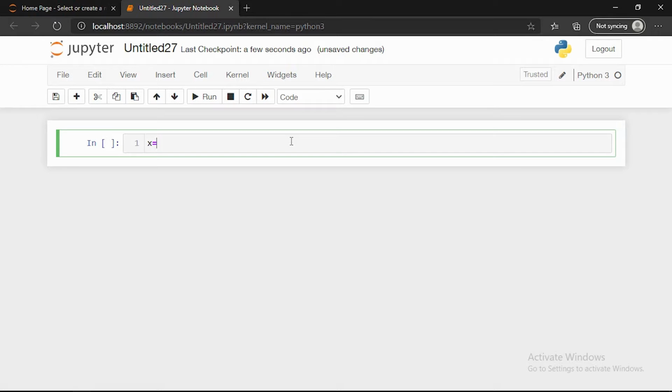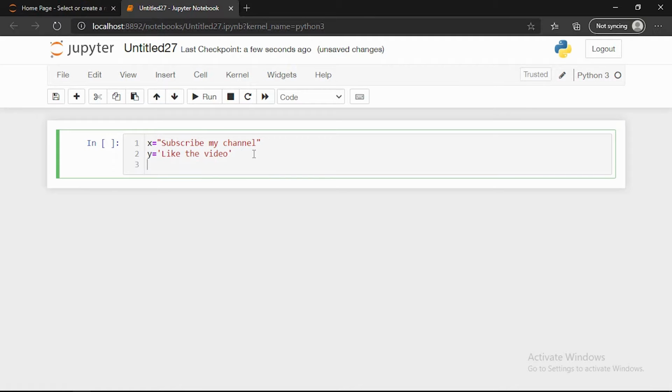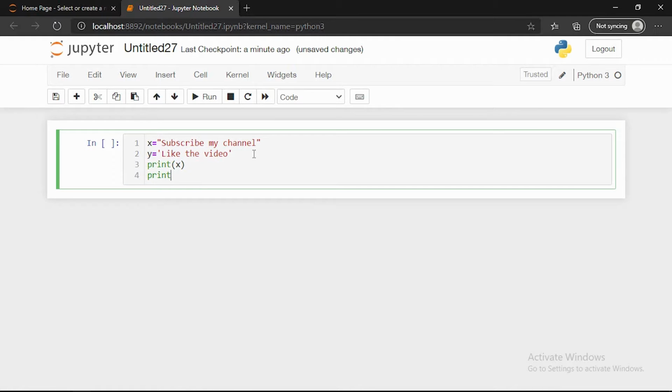I'm just declaring a variable x is equal to "subscribe my channel". This is one string which I'm using here, you can see. And next I'm using y in a single quote: "like the video". This is another thing which I'm giving. Here we can see what will happen if you are printing x and y. So print will give x, then print will give y.